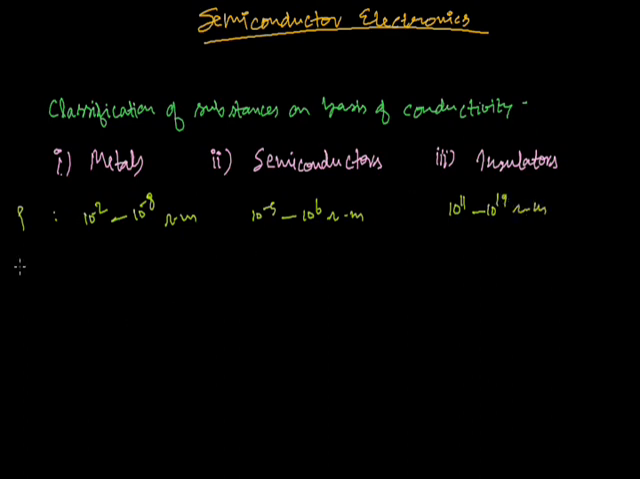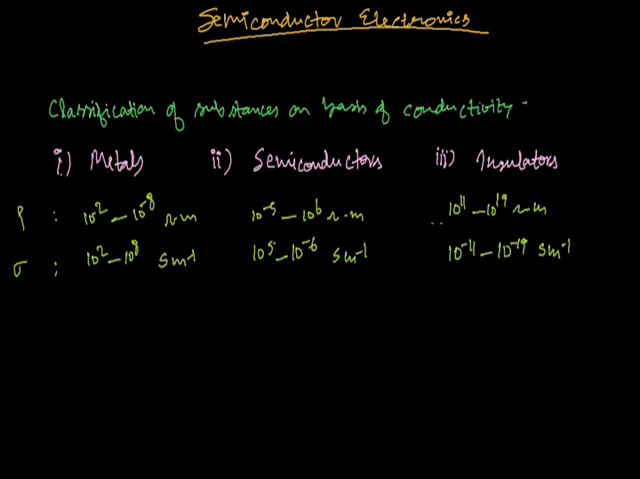And the range of the conductivity for metals is 10 to the power 2 to 10 to the power 8 Siemens per meter, 10 to the power 5 to 10 to the power minus 6 Siemens per meter for semiconductors, and for insulators 10 to the power minus 11 to 10 to the power minus 19 Siemens per meter.